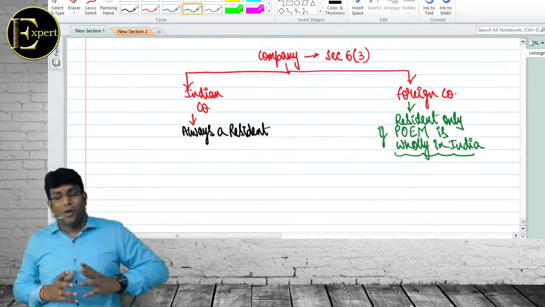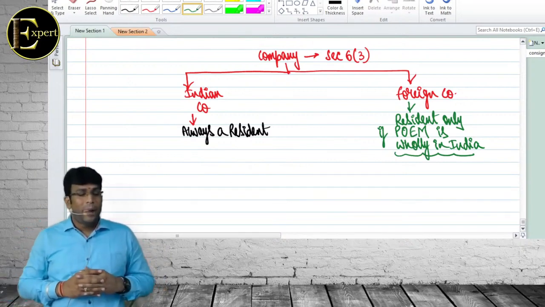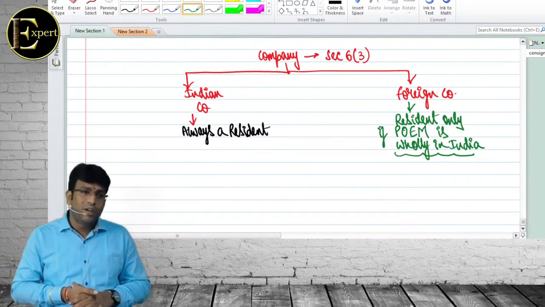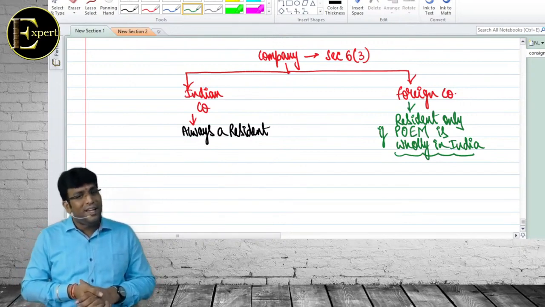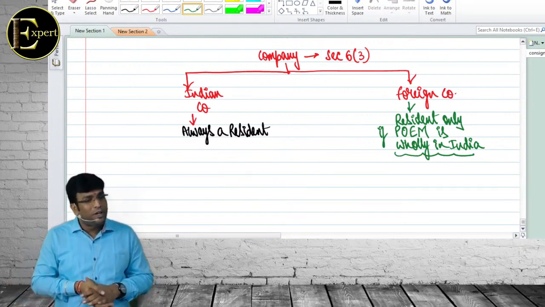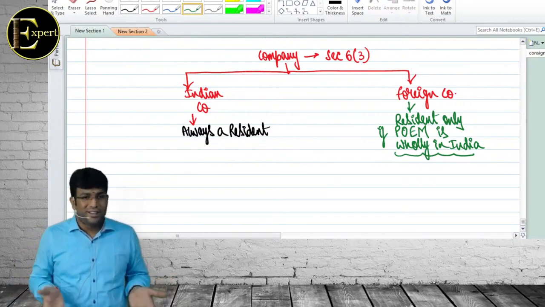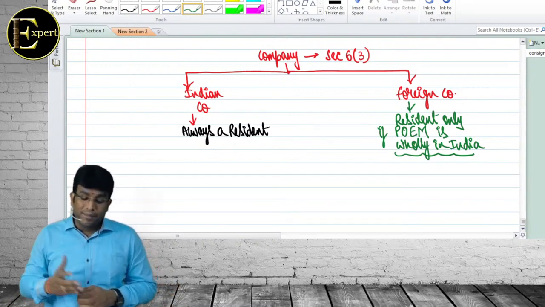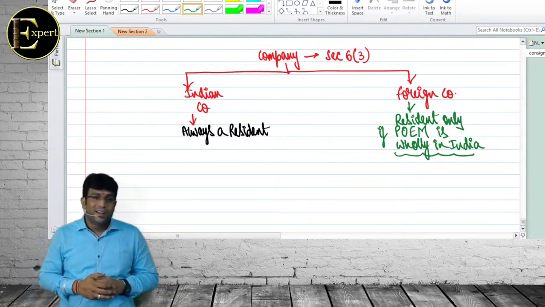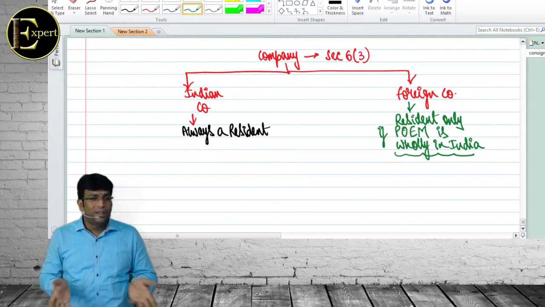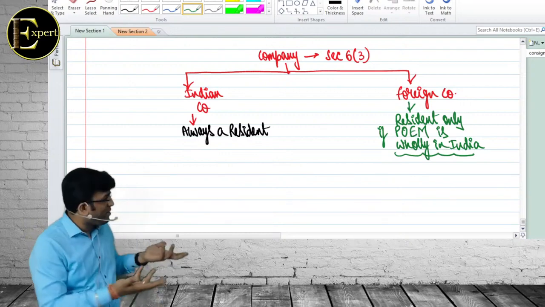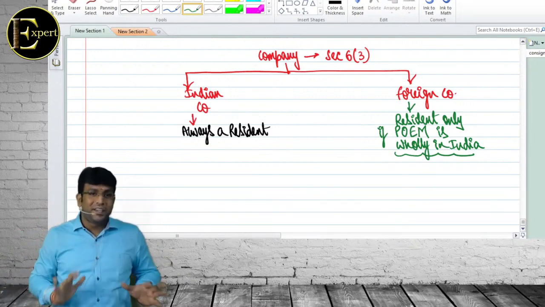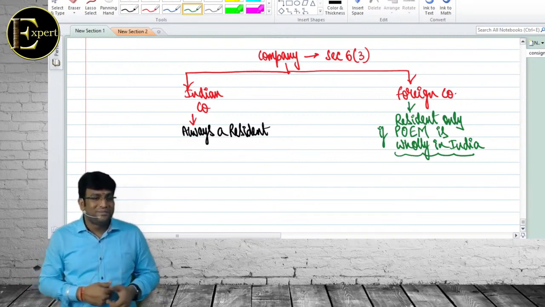Wonderful. What is 6(1)? Individual. 6(2)? HUF. 6(3)? Company. Section 4, chargeability section. 87A, rebate. 2, 25A, India. How can you forget India? There's no way we can forget India. Correct? Section 6(1A), deemed resident. 6(3)? Company, sir. Company. Why are you thinking so much? It's visible in front of you. What is 6(3)? Company. Clear? Suddenly I'll take you there and bring you back here. Only then will you be perfect. Are we clear with this?